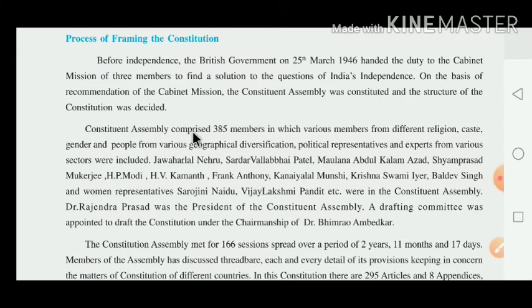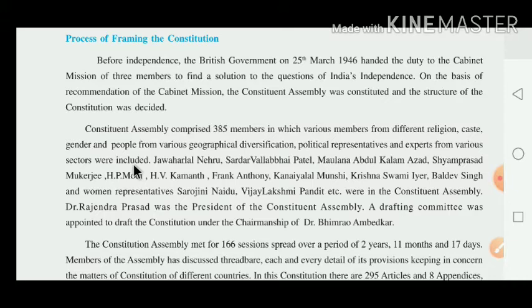Constitution assembly comprised 385 members. In total how many members are there in the constitution assembly? Comprise, it means banna. In total in the constitution assembly 385 members are there, of different religion, caste, gender and people from various geographical diversification. It means in this constitution assembly of 385 members, all members are from different religions, different castes, different genders, people from different geographical diversification, different political representatives and experts from various sectors were included in these members.